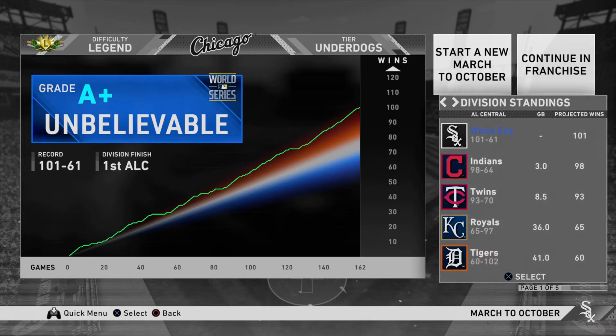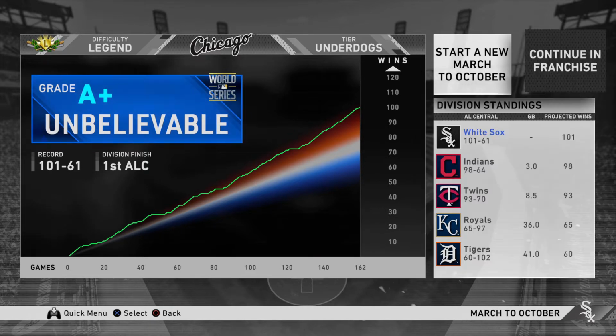Hello and welcome back to another episode of the Chicago White Sox March to October, the final time I'll be saying those words, because the next time we come out with a White Sox video, I'll be saying welcome back to the White Sox franchise. Because yes, we are continuing this March to October in franchise.